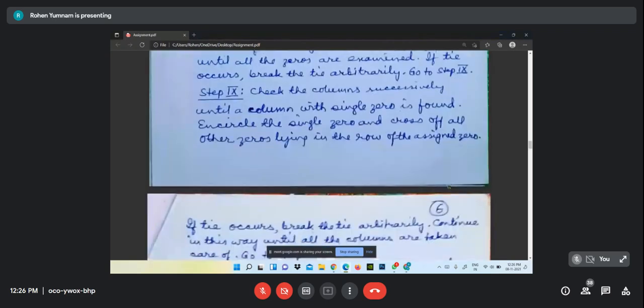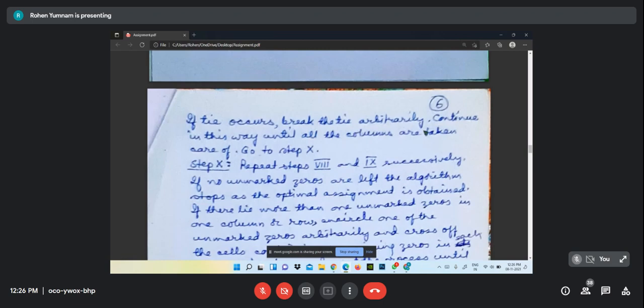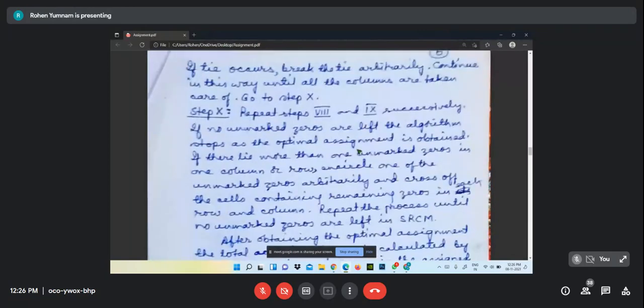Go to step 9. Step 9 is check the columns successively until a column with a single 0 is found. Encircle the single 0 and cross off all the other 0s lying in the row of the assigned 0. If a tie occurs, break the tie arbitrarily. Continue in this way until all the columns are taken care of. Go to step 10. Repeat steps 8 to 9 successively. If no unmarked 0 is left, the algorithm stops as the optimal assignment is obtained.